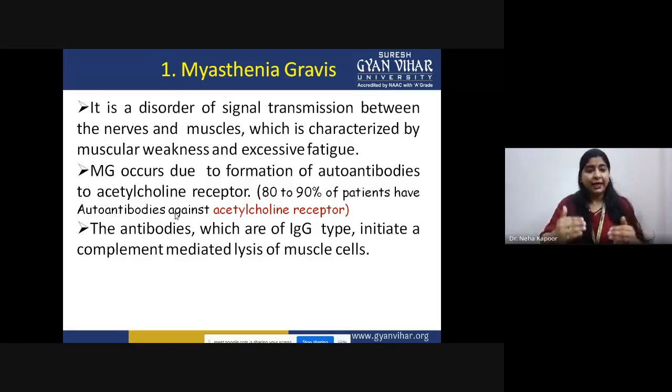In a sequential manner it also activates the complement pathway, so IgG antibody, in synergy with the complement activation pathway, mediates the lysis of the target muscle cell. That is why muscle weakness happens and muscle movement is not happening.